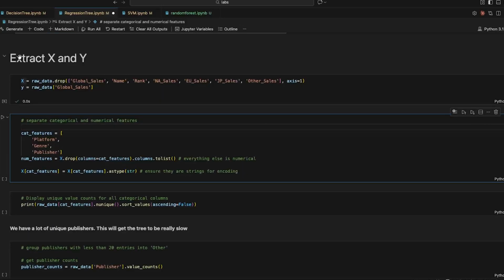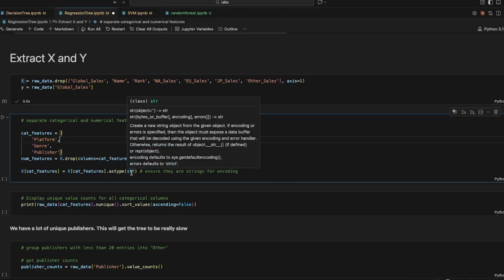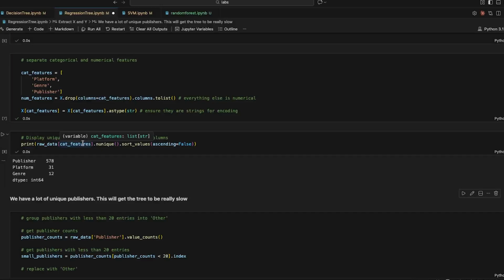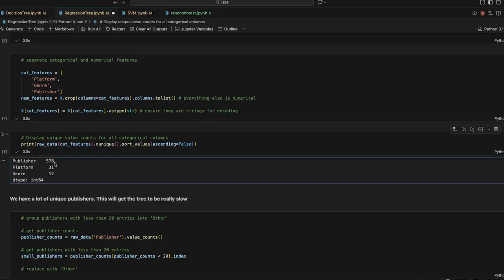Let's separate categorical and numerical features, just like before. So we have the categorical features and numerical features. Everything else is numerical. Again, make sure the categorical features are in string for encoding. One thing that's important is to check the balance for the features as well. We can do that by checking the unique values sorted, and we can see that publisher has 578 unique values. So what's the problem with that? If we encoded this, we have more than 600 columns. So we don't want that. How do we solve that?